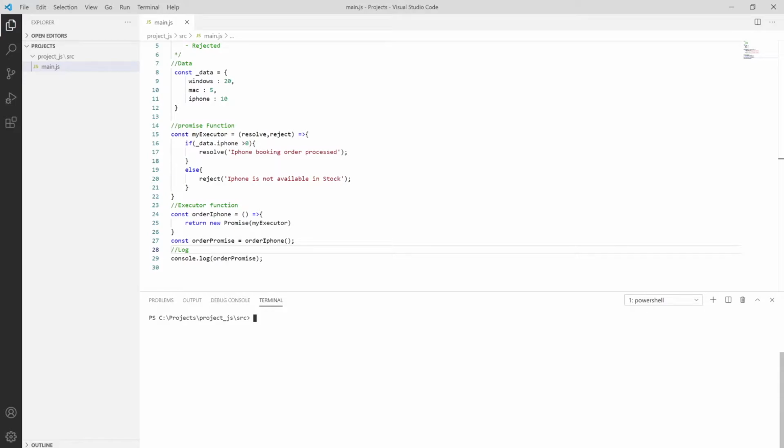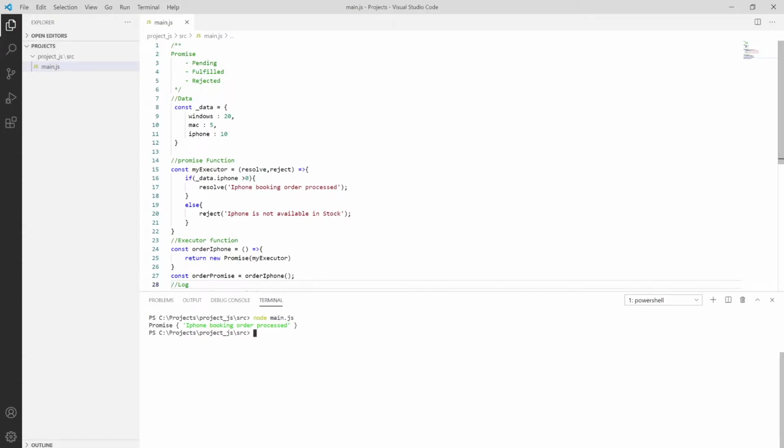So let us check what files are present. You can put dir to check the files. See, main.js is present. So clear the console and then write node main.js. So if the promise gets resolved, iPhone booked, order proceed.